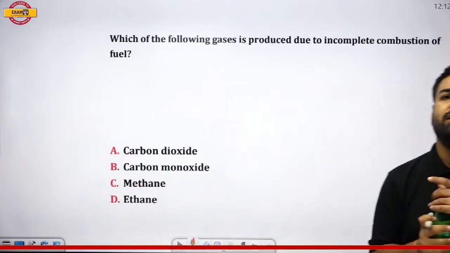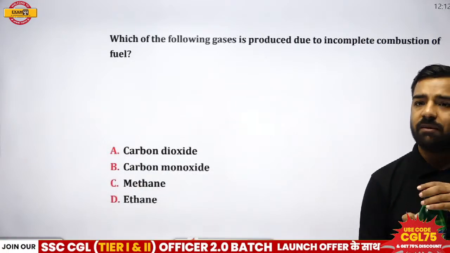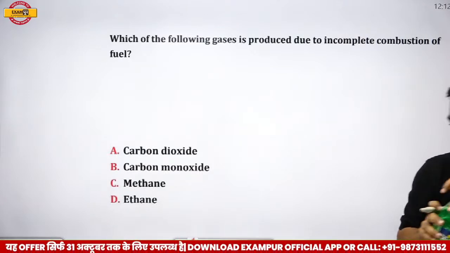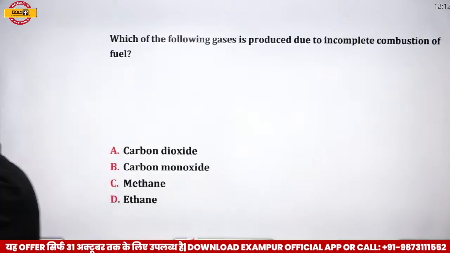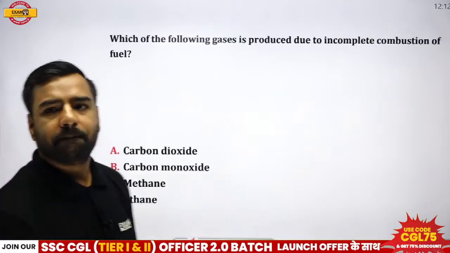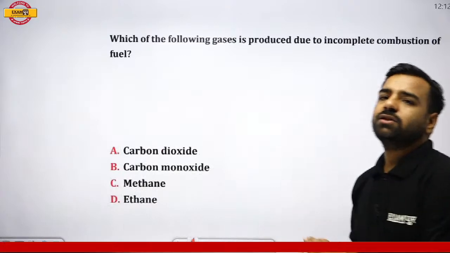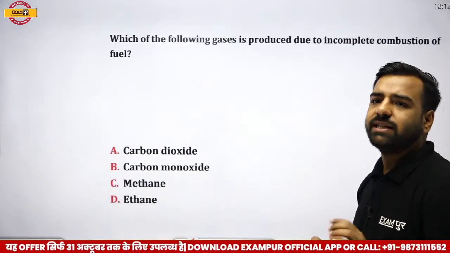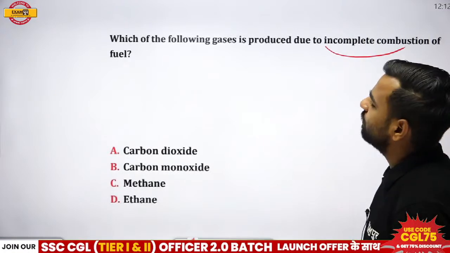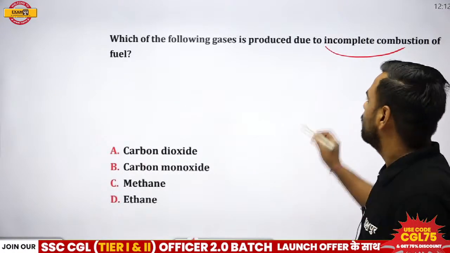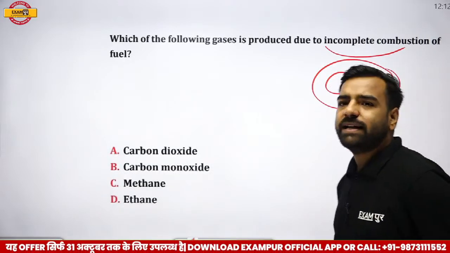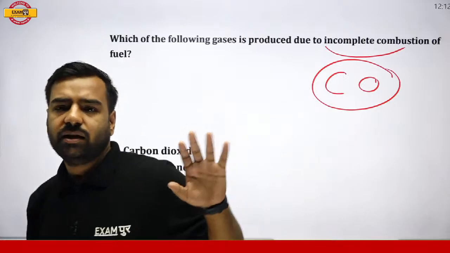So Prajwal, Avan, Albertson. Albertson is the first one to give this answer, that is CO. Good. Prajwal is also going with B. Totally correct. So Avan, I guess you are also going with the same, right? See, when we talk about incomplete combustion, please remember for the incomplete combustion of the fuel, what is released? That is CO.